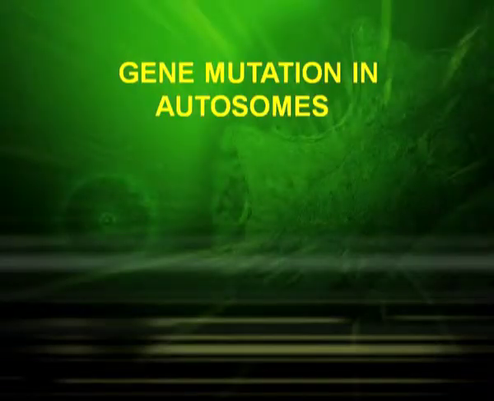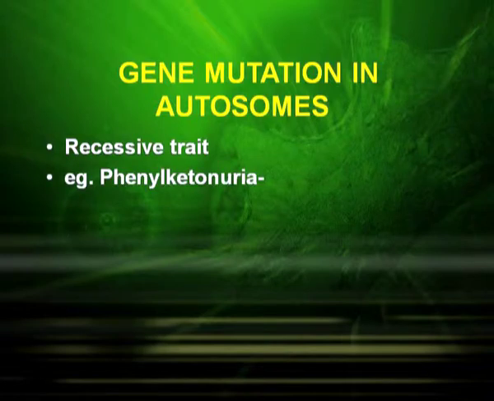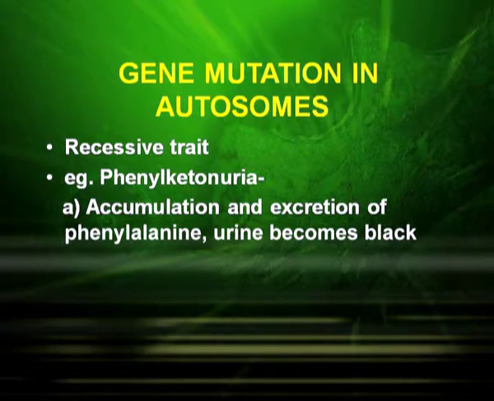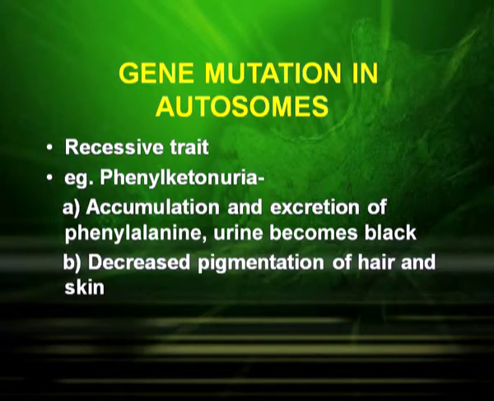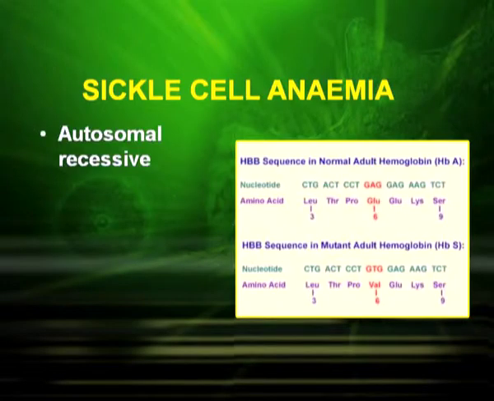Let's first consider the gene mutation in autosomes. They are basically recessive traits, and the example is phenylketonuria, where there is accumulation and excretion of phenylalanine. The urine becomes black. There is a decreased pigmentation of hair and skin. It is an abnormal autosomal recessive gene on chromosome number 12. Another very common one is sickle cell anemia. This is a case of autosomal recessive.